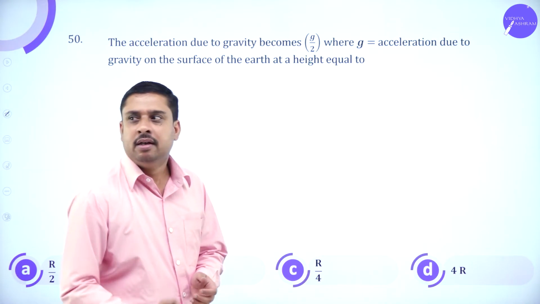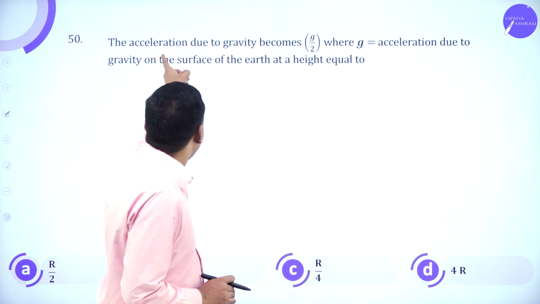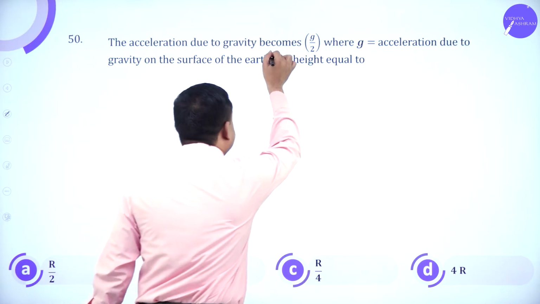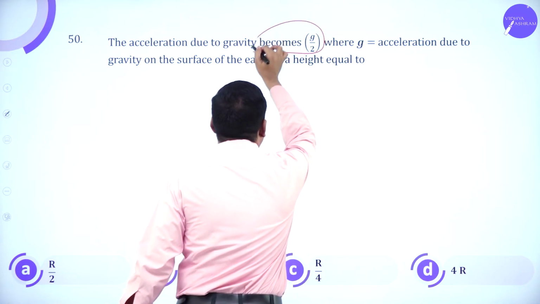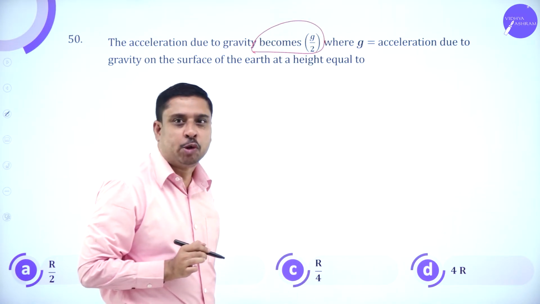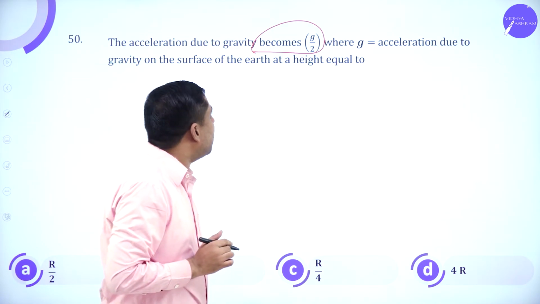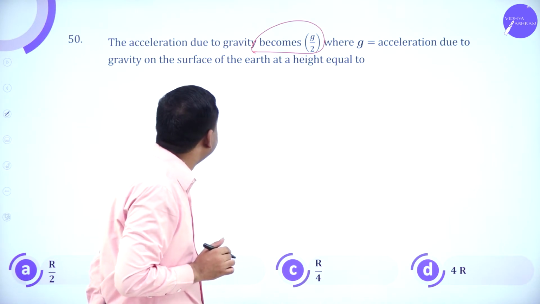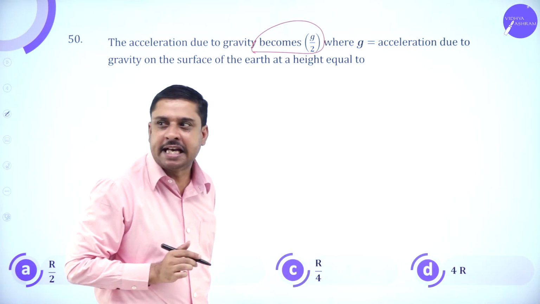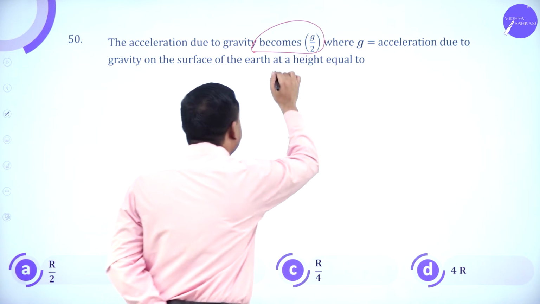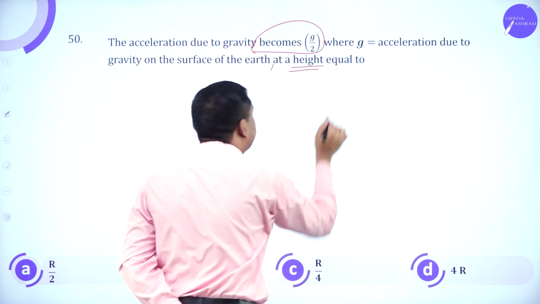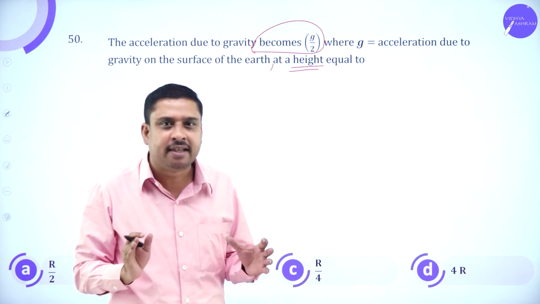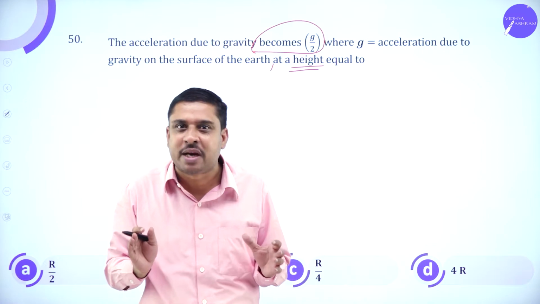Now, the acceleration due to gravity becomes g by 2, where g is the acceleration due to gravity on the surface of the earth, at a height equal to. Actually, the understanding of the question is simple.